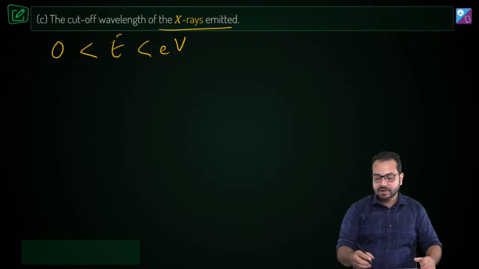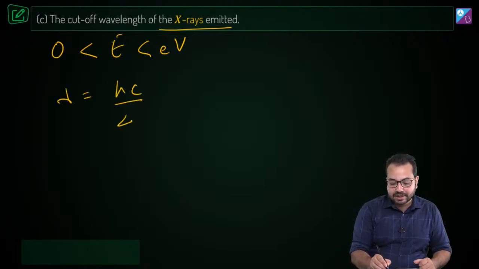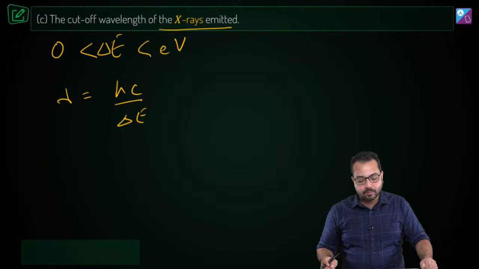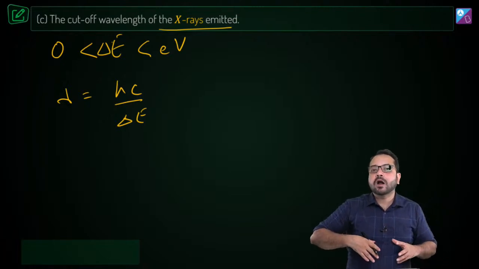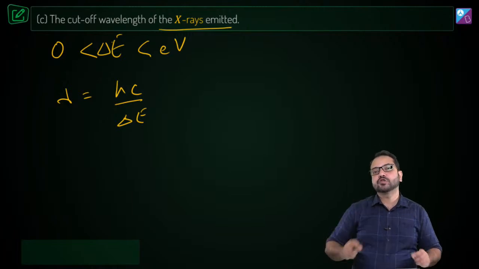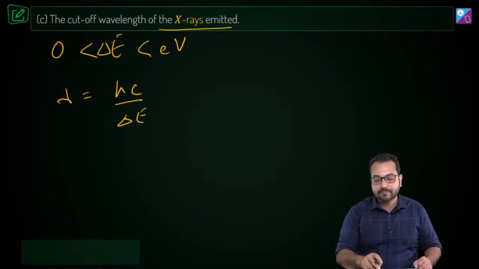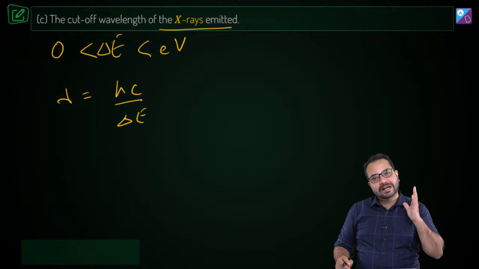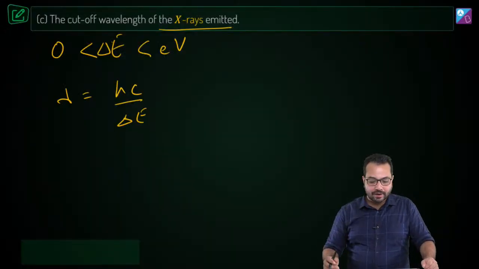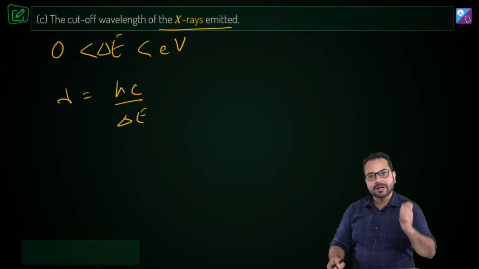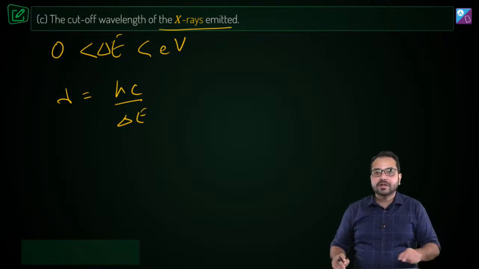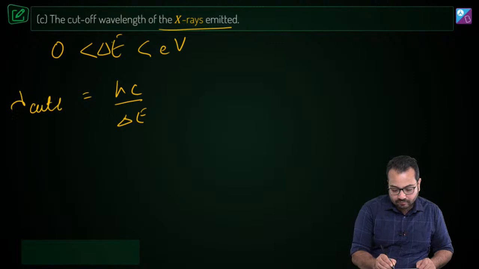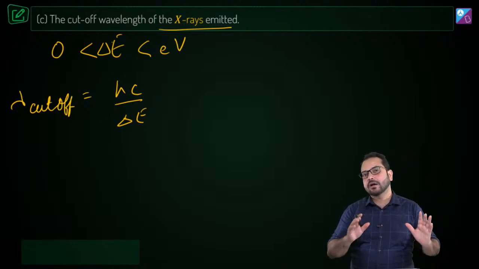Is that correct? So lambda is going to be hc divided by delta E, where delta E is the energy imparted. Now if it is able to impart a high amount of energy, then the wavelength is going to be small, and that is called the cutoff wavelength. In the case when it is able to give all of its energy, which means the entire energy eV, then the wavelength is going to be minimum. Is that correct? So lambda cutoff is going to be equal to hc upon delta E. Is that correct?